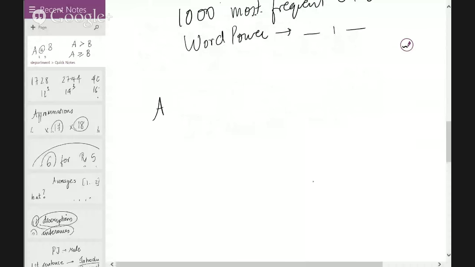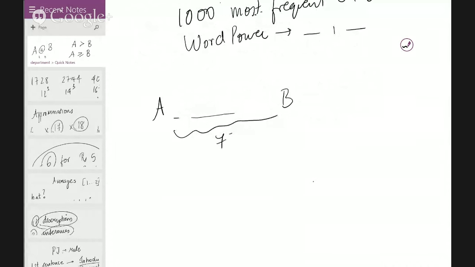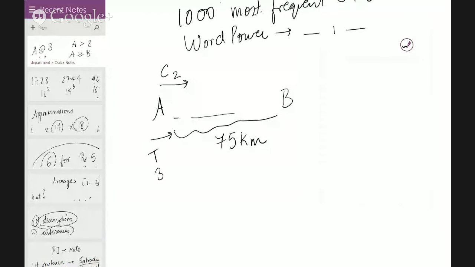In that case, you can just have a comparison. The difference between A and B is 75 kilometers. There's a train, there's a car. Both start together. You might get a ratio here, Pratik. You might not get the exact value. So the train can travel 50% faster than the car. 50% faster means if the train goes at 3, the car goes at 2. Now the train reaches point B at the same time as the car.